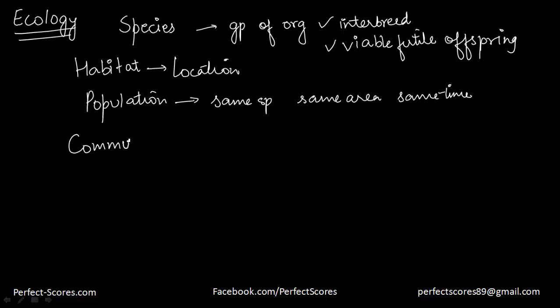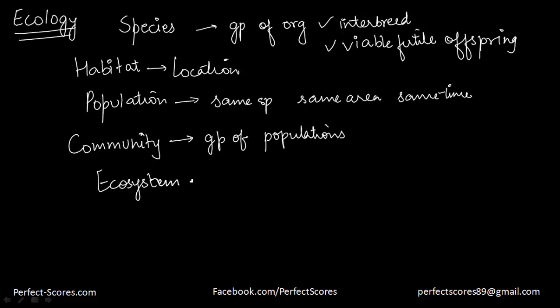The next important concept is community. Community refers to a group of populations living and interacting with each other in the same area. So that would be community. The next important thing is ecosystem. The ecosystem refers to a community and its abiotic environment. So all the abiotic factors such as water, land, and the other non-living resources constitute an ecosystem.